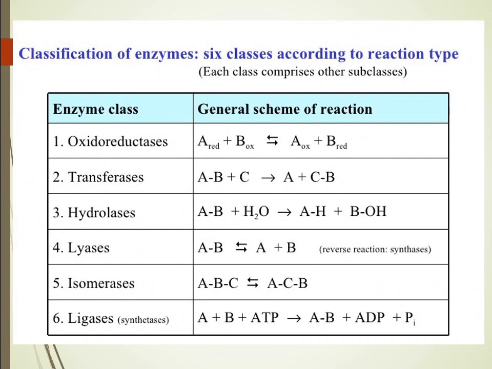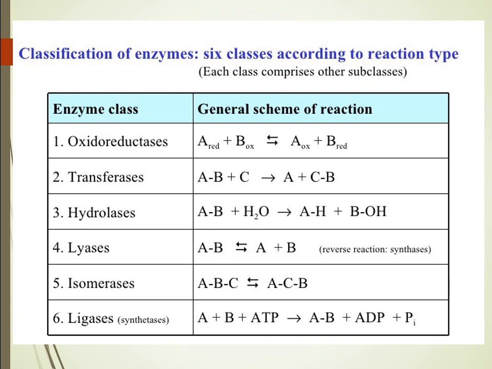Now, the six classes we just saw, what type of reactions do they catalyze? Oxidoreductases, this is the general scheme of the reaction. It could be dehydrogenation, oxidation, reduction. Transferases are involved in the transfer of groups. Hydrolases are involved in hydrolysis reactions.